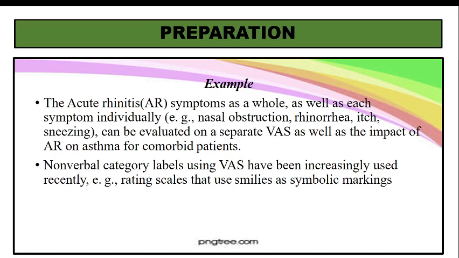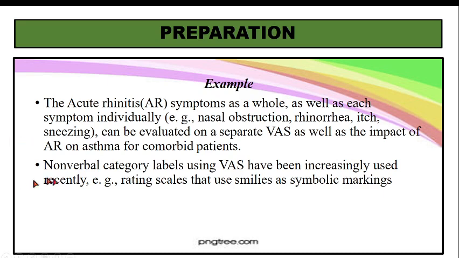So what will this tell us? Which symptoms are more and which symptoms are less, because most of the diseases have multiple symptoms. Some of the symptoms may be severe, some of the symptoms may not be there, some of the symptoms may be to a mild degree, all symptoms may not be severe. So if you use visual analog scales for different symptoms, then naturally the information you get from the patient is much more precise, and you will get to know better.